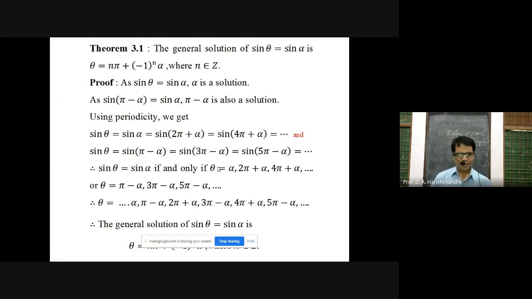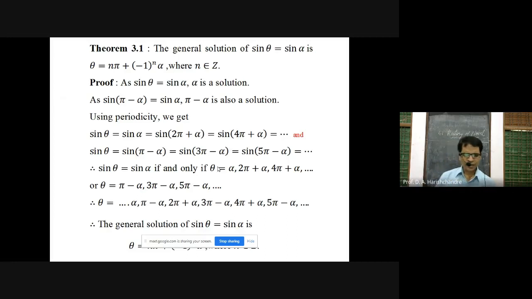So in sine alpha, whatever angle alpha is there, keep on adding 2 pi, and you are getting sin theta is equal to sin alpha, sin theta is equal to sin 2 pi plus alpha, sin theta is equal to sin 4 pi plus alpha, and so on. So how many solutions to the equation sin theta is equal to sin alpha are you getting? One of the solutions is alpha, second is 2 pi plus alpha, 4 pi plus alpha, and so on.